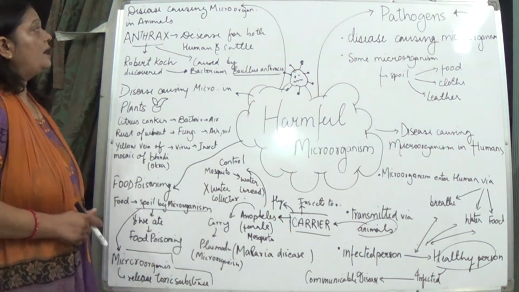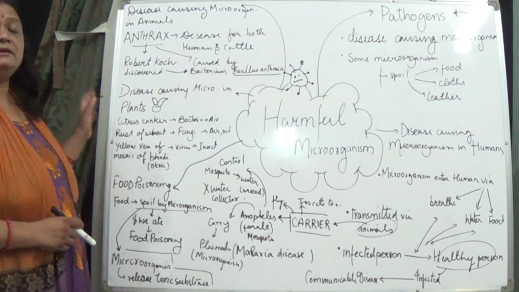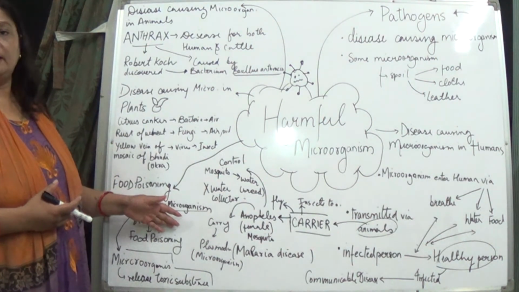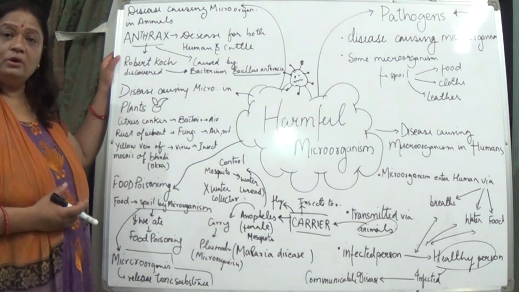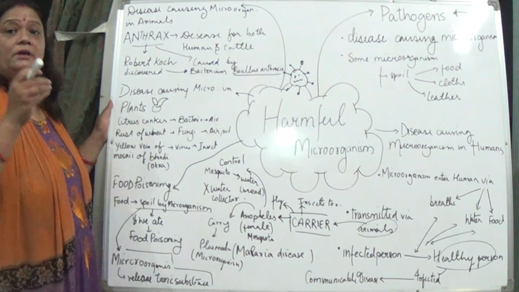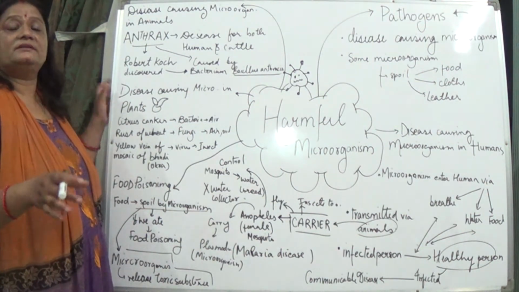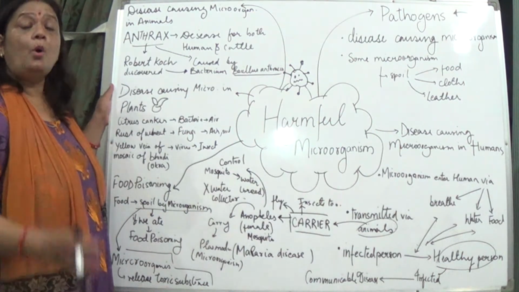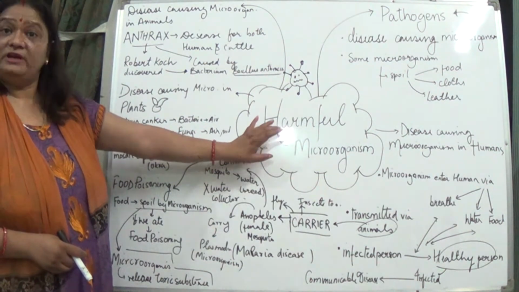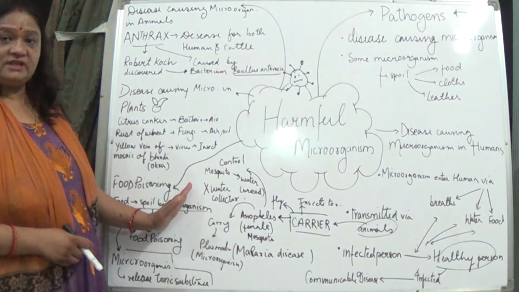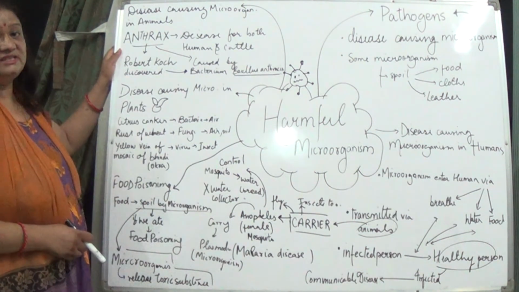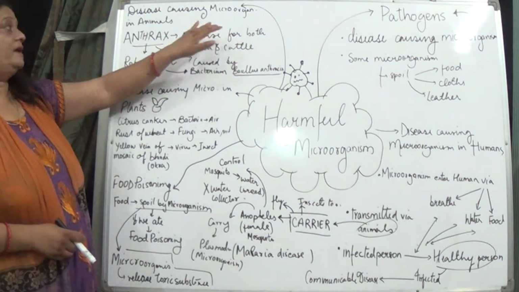Okay, now coming to the disease causing microorganisms in animals, we have right now discussed the human beings. Now we are moving on to the animals. It is not only human beings, animals as well as plants are all affected by microorganisms and their harmful effects. Human beings you have studied. Now coming to the harmful or disease causing effect of these microorganisms in animals.